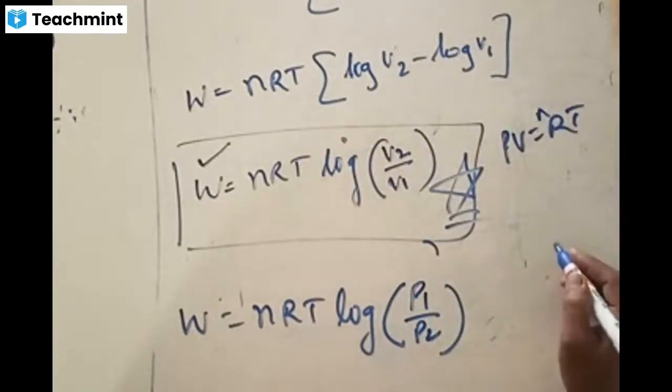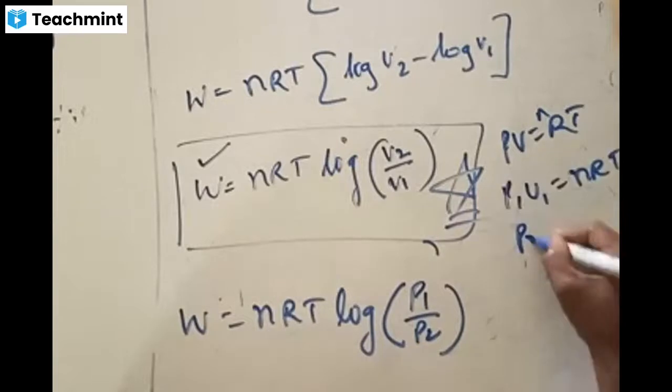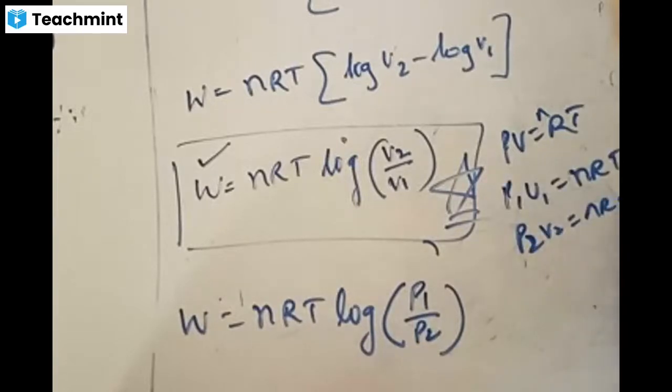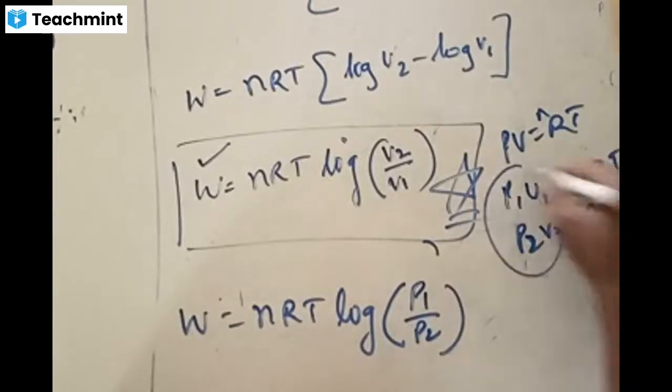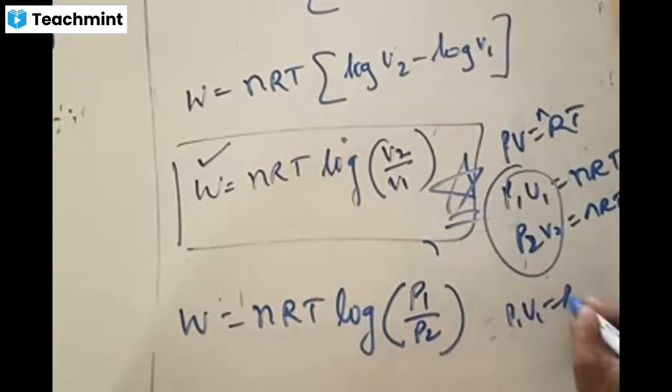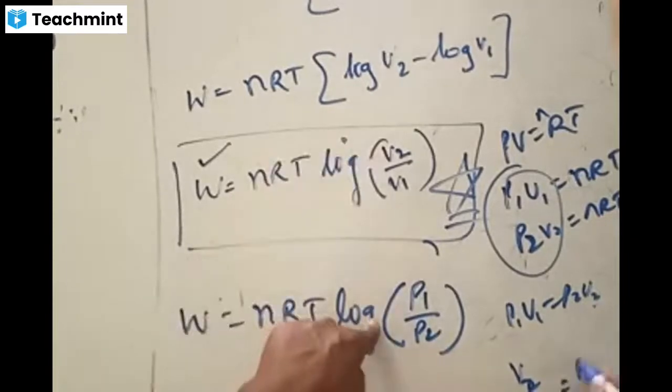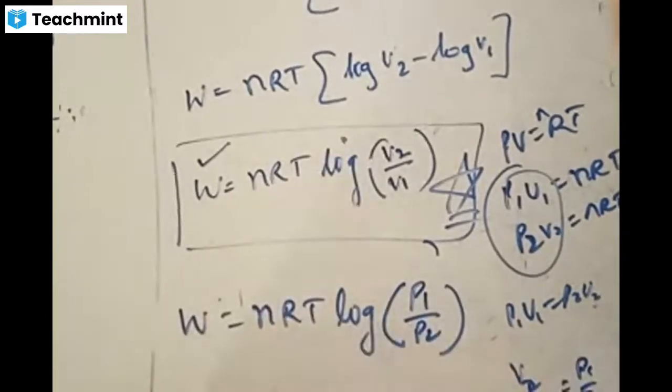PV equals nRT, or P1 V1 equals nRT. P2 V2 is also equal to nRT only. Since the RHS is the same, the LHS can be equated. That is, P1 V1 equals P2 V2. V2 by V1 is equal to what? V2 by V1 is equal to P1 by P2. Accordingly, P1 by P2.